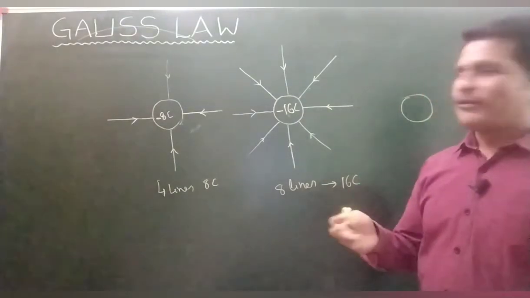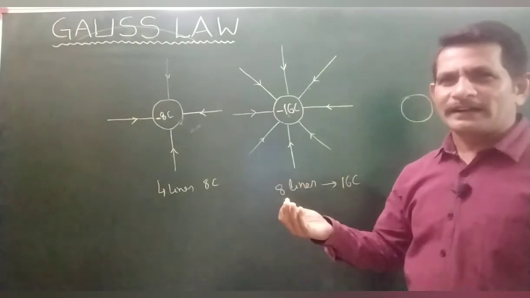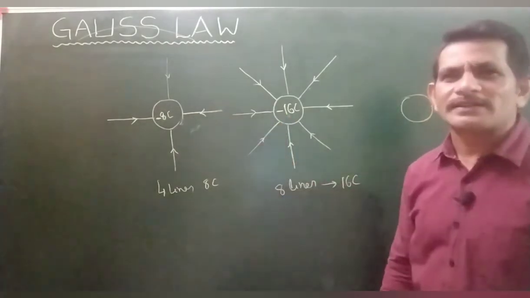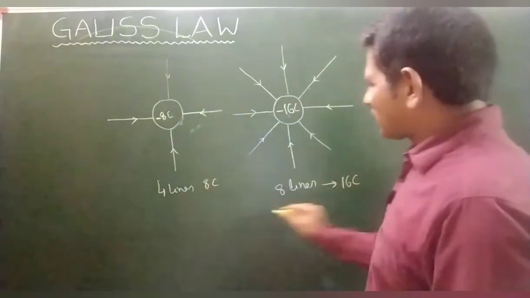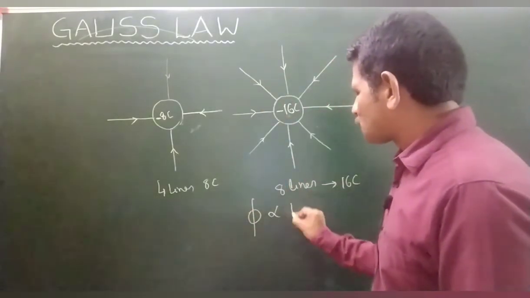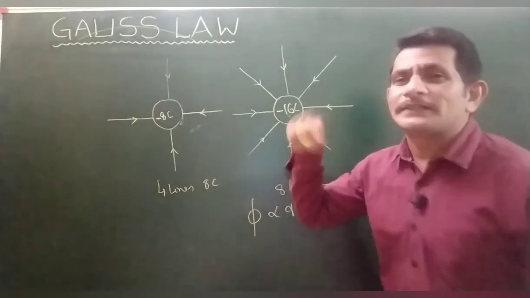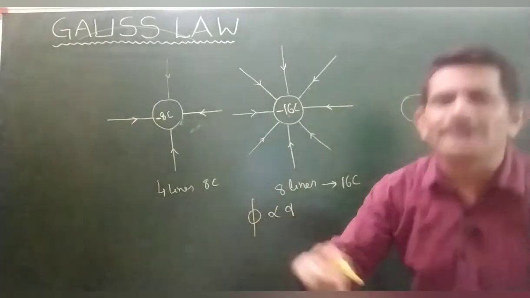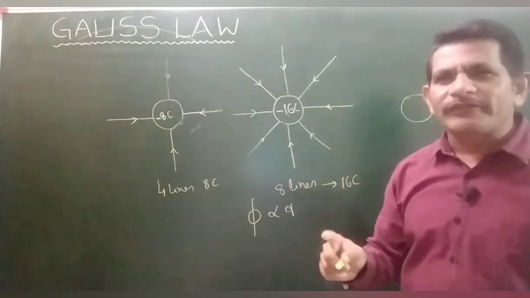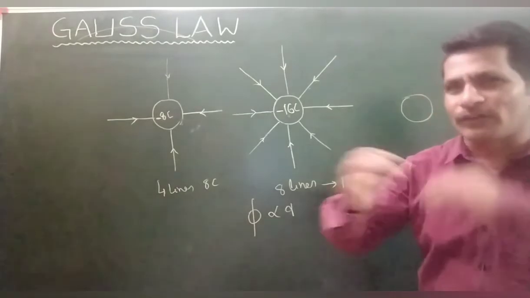In such a way, for simple representation and for getting an idea, we can use electric lines of force. That means flux, the lines, is directly proportional to the charge inside. If you double the lines, the charge doubles. Triple the lines, triple the charge. In such a way you can represent how much charge, as a relative comparison.